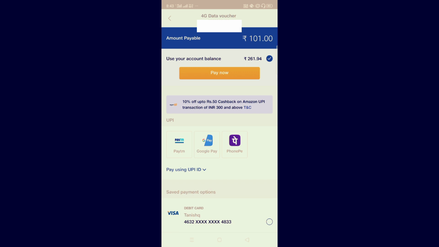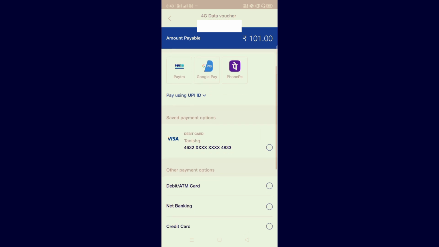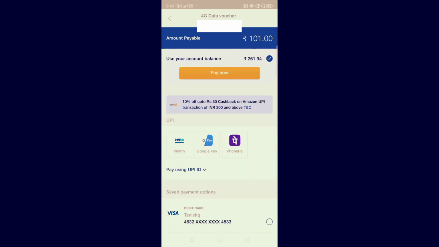You can use your Paytm, Google Pay, PhonePe, debit card, whatever you have, but I don't want to go for that. I'm not saying you should go for that. The money that you have, if you see on the top, 261 rupees 94 paisa, you can tap on that at the bottom if you don't want to use other methods. If you want to choose that, just tap on pay now. As you tap on pay now, it will be paid.